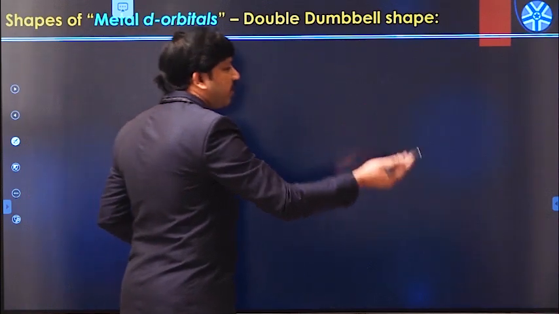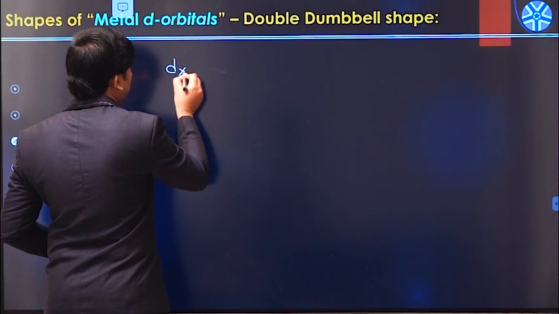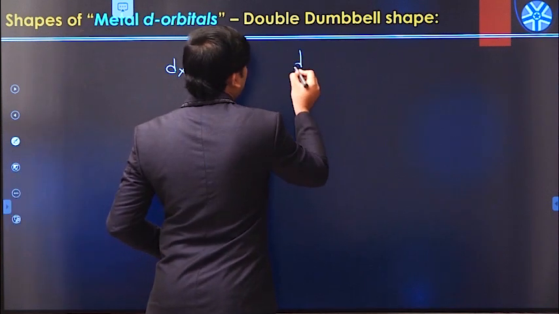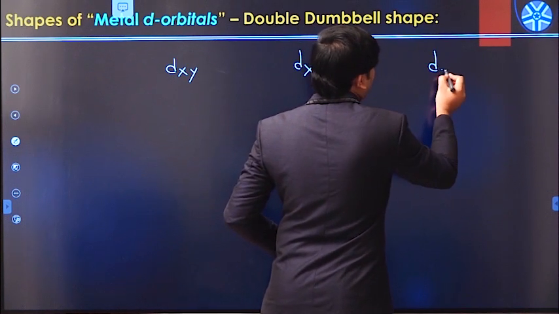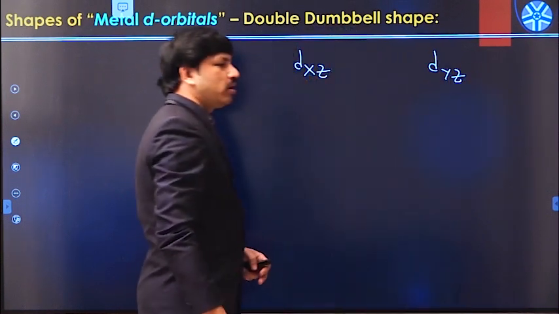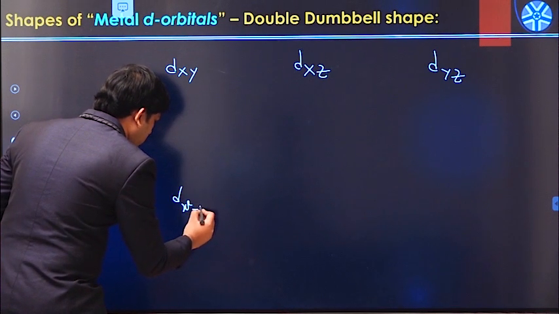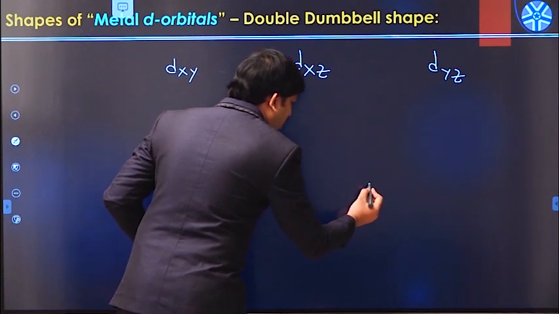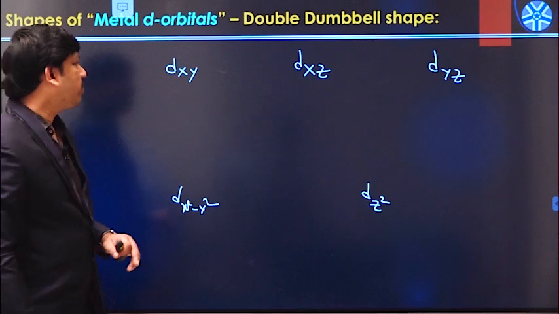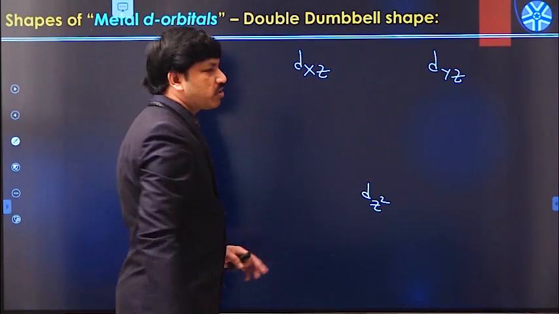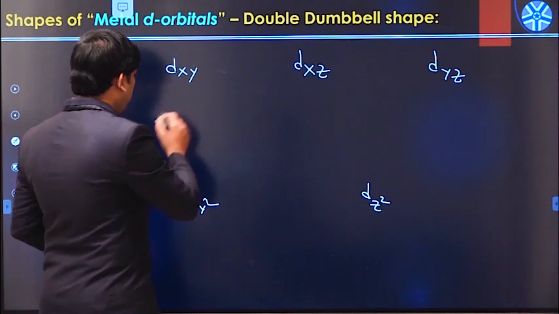So we know that we have 5 different d orbitals, called dxy, dxz and dyz, and we also have dx square minus y square and dz square orbitals. Like this we have 5 different d orbitals, but all these 5 d orbitals have the same amount of energy in a free metal ion.